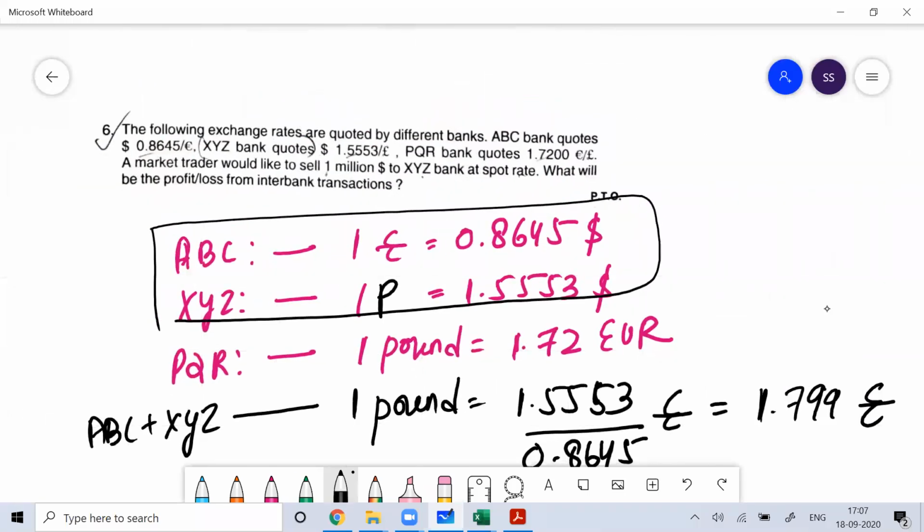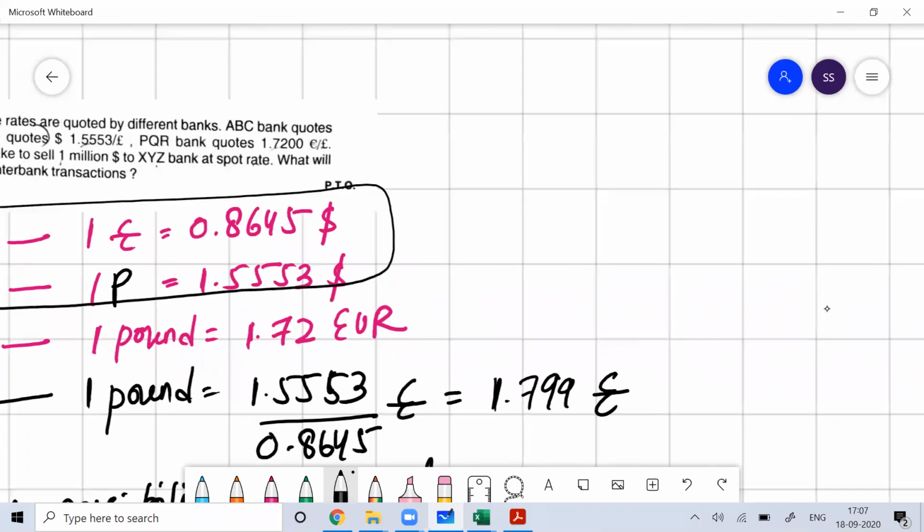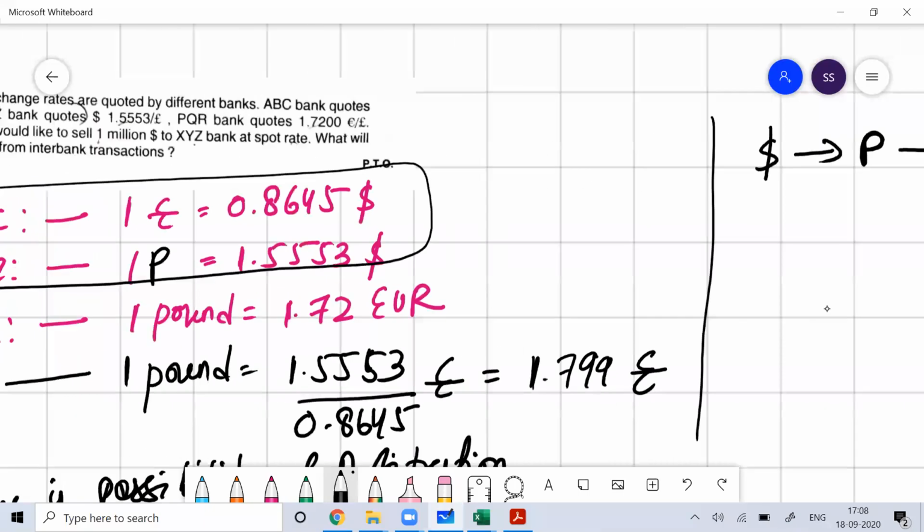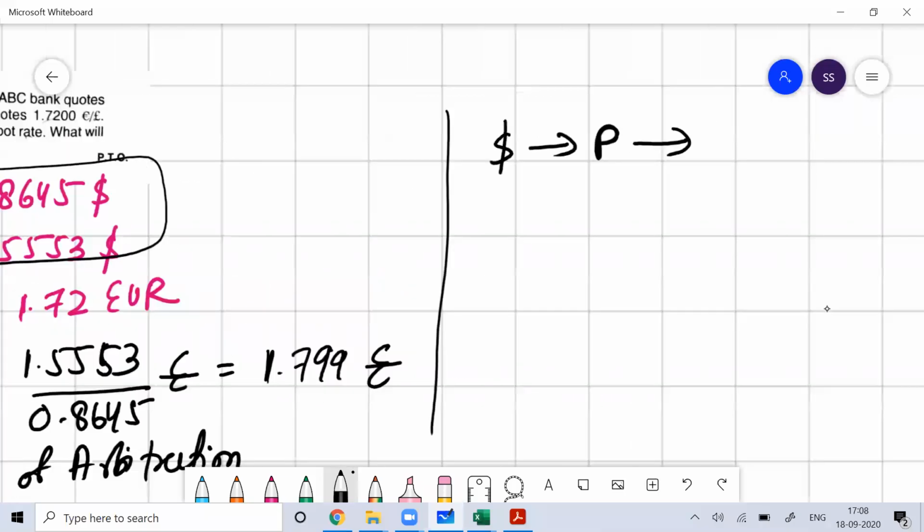Now, if there's a possibility of arbitrage, the market trader would like to sell $1 million to XYZ bank at spot rate. What is the profit or loss from this interbank transaction? So he wants to sell $1 million to XYZ bank, converting dollar into pound. XYZ Bank's quotation is given in pound and dollar, so I'm converting dollar to pound.